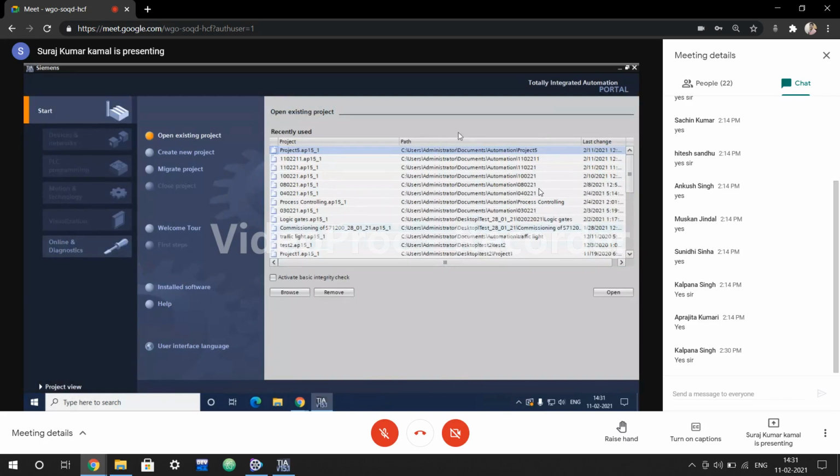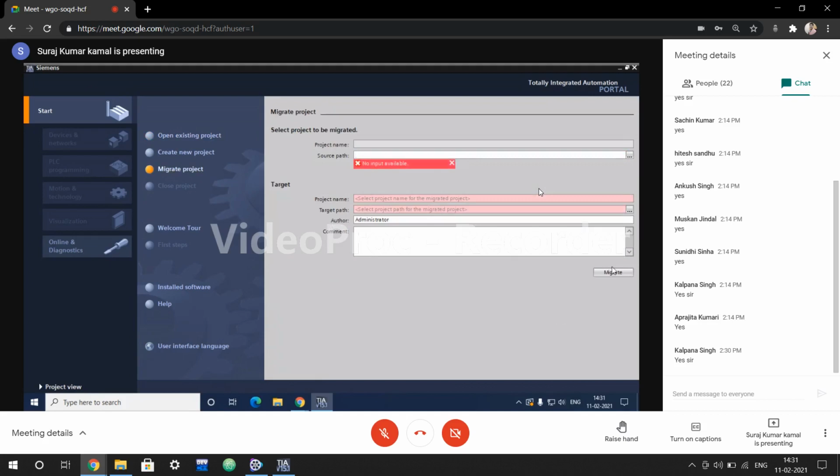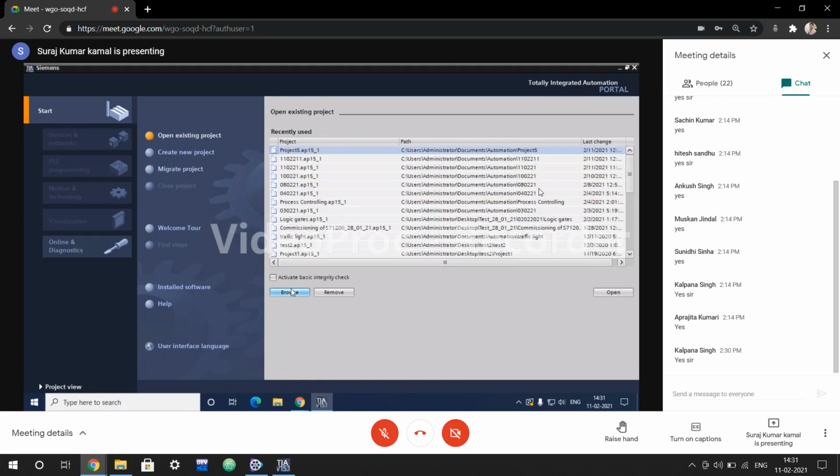Here, we have some existing programs that we designed before. It keeps the records of each and every program that is designed or updated later on, with the date and time and the project name. So you can directly open an existing program, or if you have a program from another system and you want to migrate it into this system, then there is a migrate option. Source path, migrate: you have to go to the system where you have stored the data and migrate it. Or you can browse from here also.